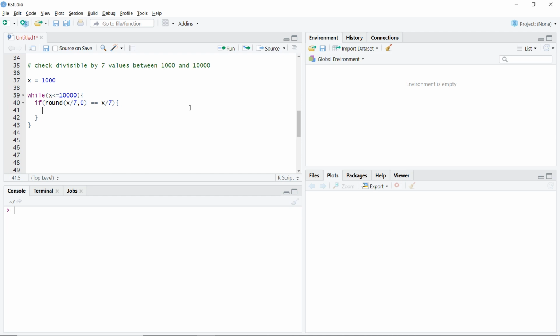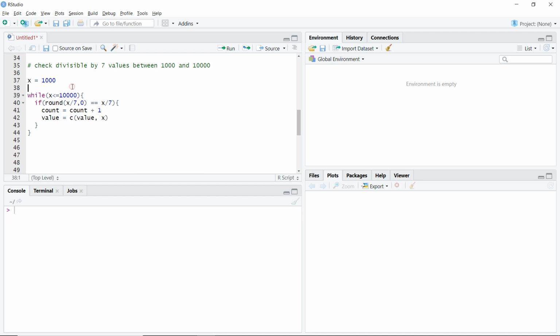we should have, then it is divisible. So we should make a vector of value. So I'll say value must be equal to my vector of old value, comma this new value, that would be my x. This is divisible by 7. Again, if you want to count, you can make a count as well. Say count is equal to my old count plus 1.